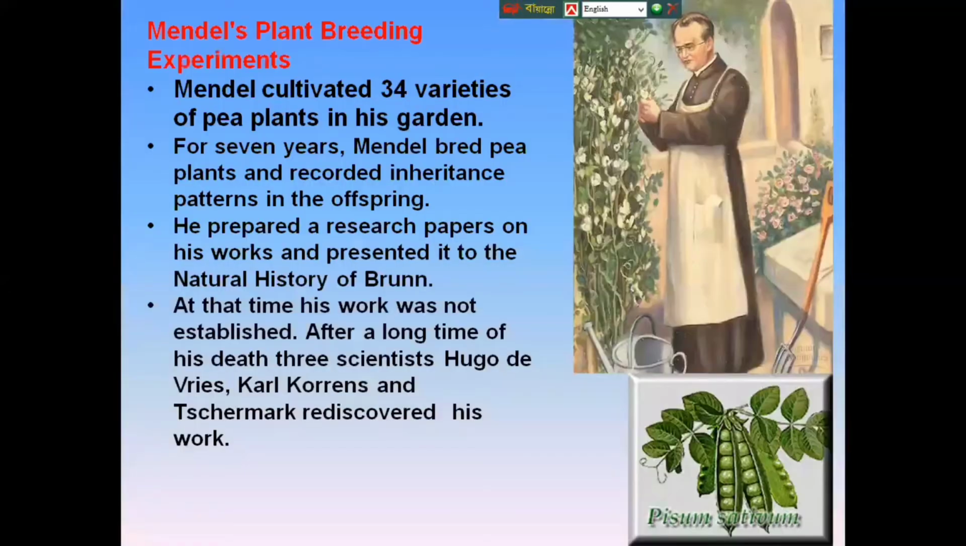Mendel cultivated 34 varieties of pea plants in his garden. For 7 years, Mendel bred pea plants and recorded inheritance patterns in the offspring. He prepared a research paper on his work and presented it to the Natural History Society of Brunn. At that time, his work was not established. After a long time, following his death, three scientists, Hugo de Vries, Carl Correns, and Tschermak, rediscovered his work.